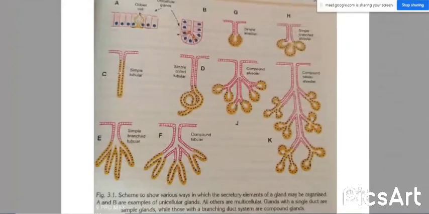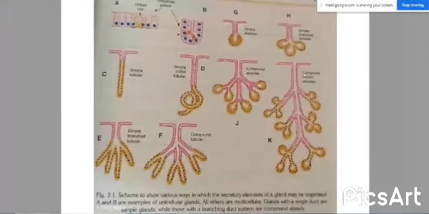Next one, we can see simple tubular. The duct system along with the part where it is secreting is known as tubular because it is in the shape of a tube. Then in D, there is a duct system with a coiled tubular, coiled at the terminal part. Like that, in J, there is compound alveolar, where the duct system is branched so it is compound, and the alveoli are also branched.